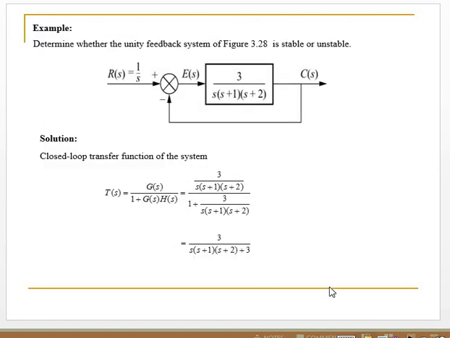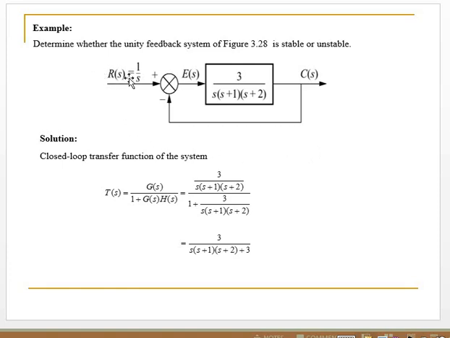Example. Determine whether the unity feedback system in the figure is stable or unstable. Here is the system.